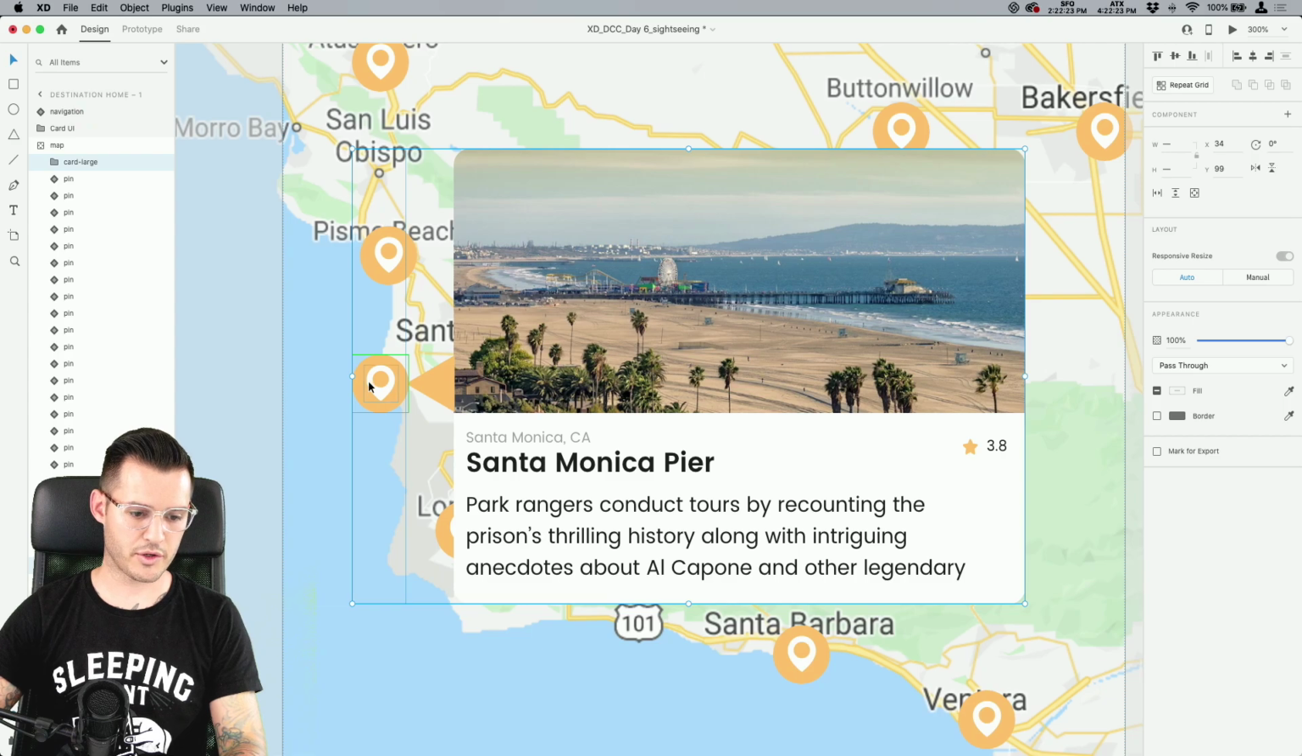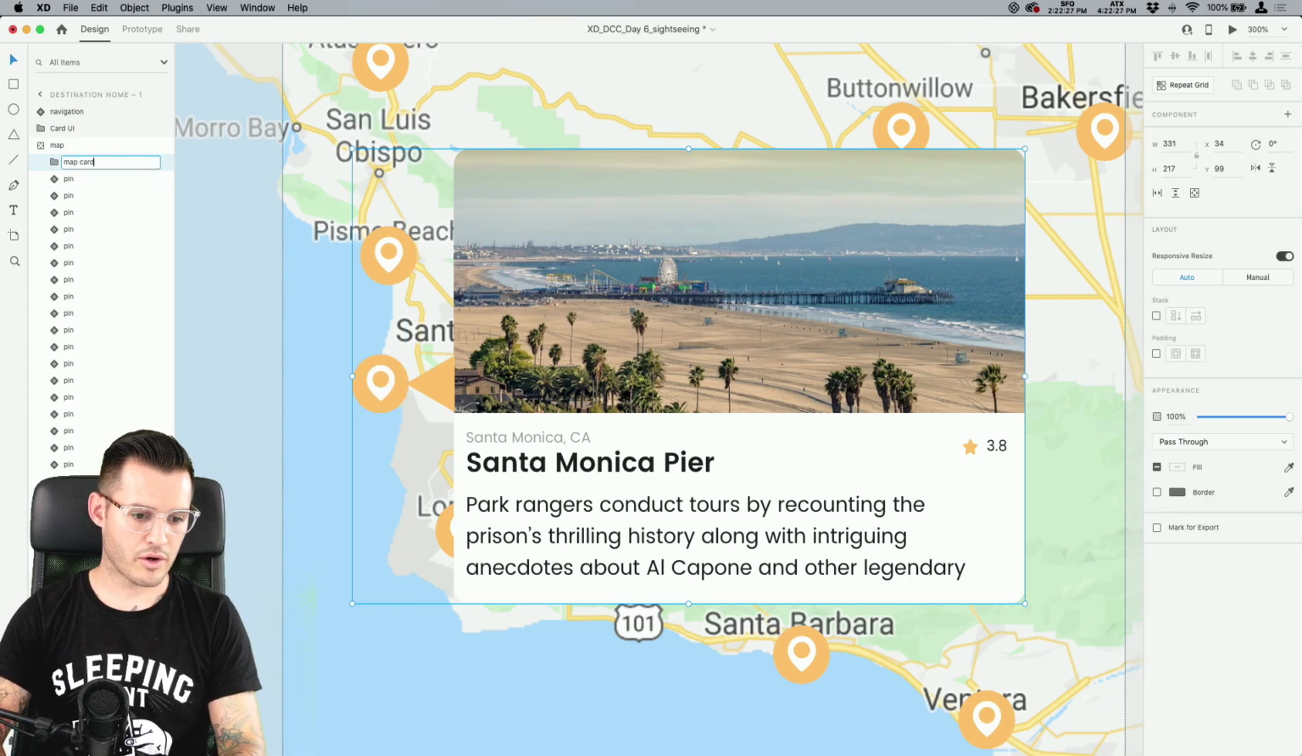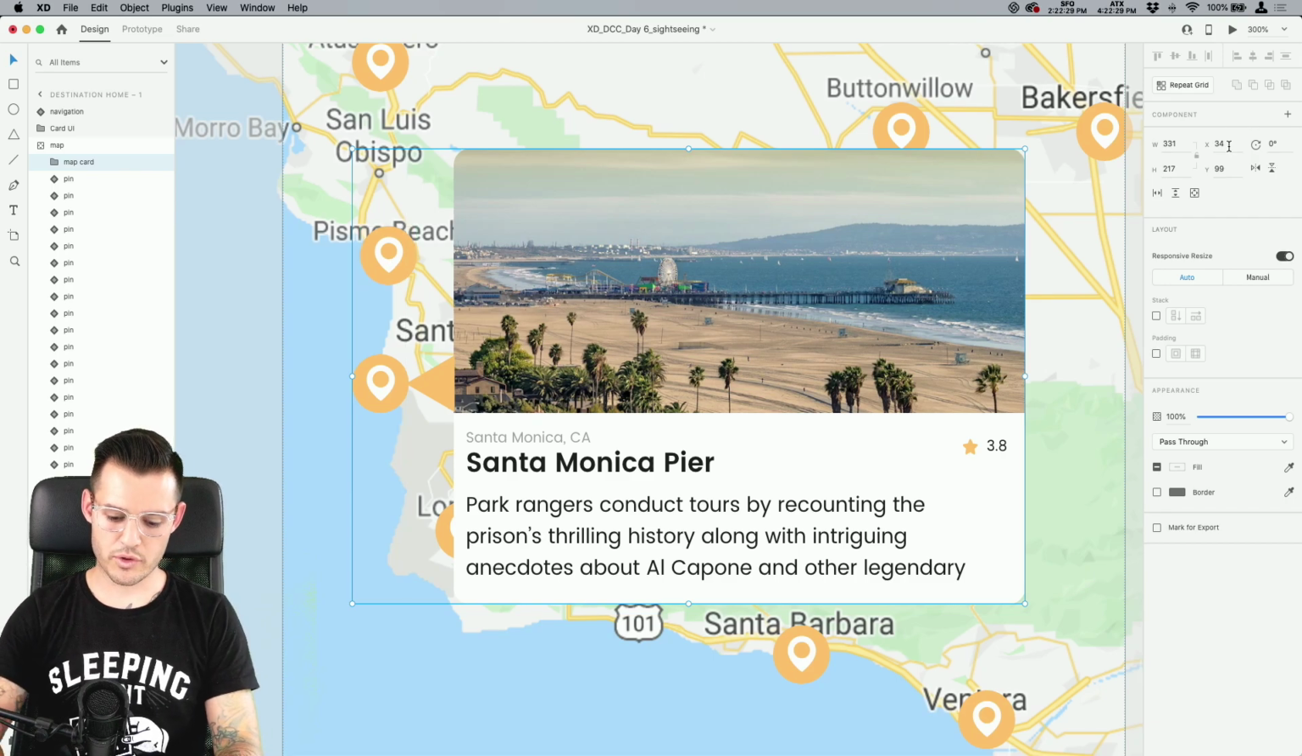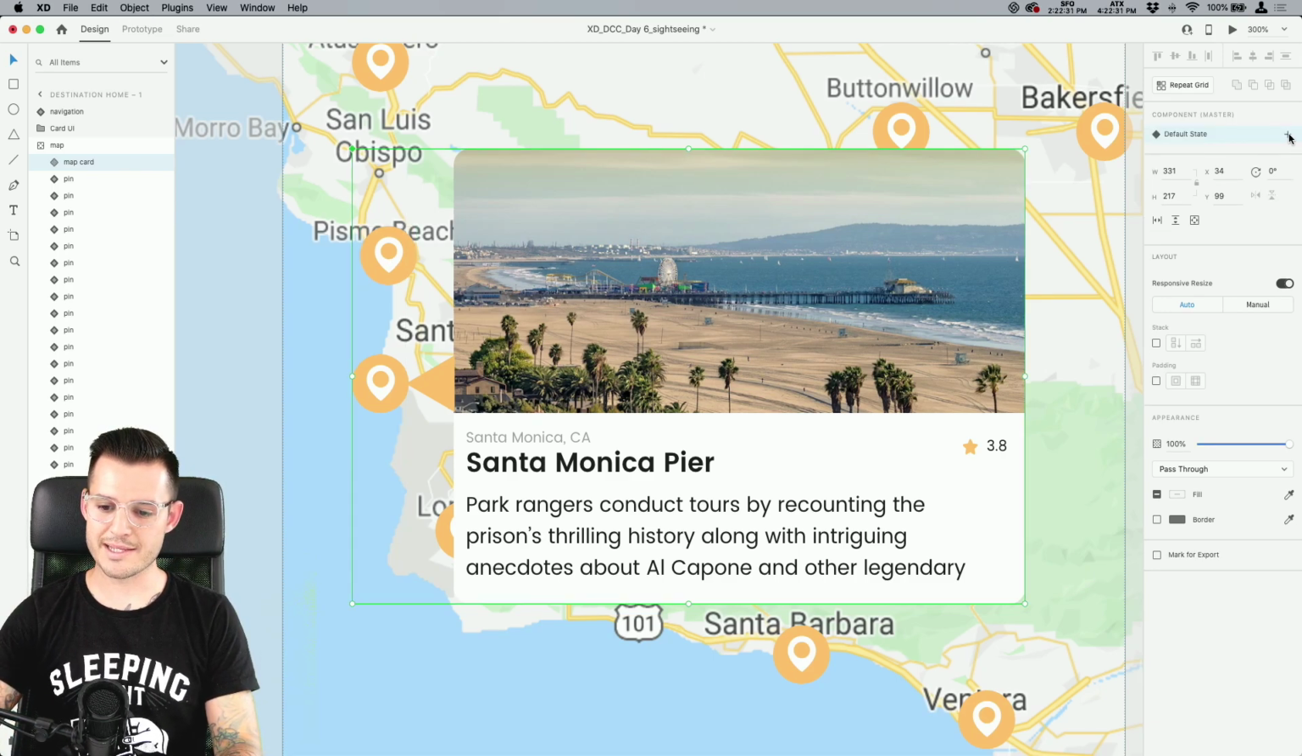Sound good? And I'm going to grab two of them. I'm going to group them together. I'm going to call this map card. And I'm going to make a component out of it that has multiple states.